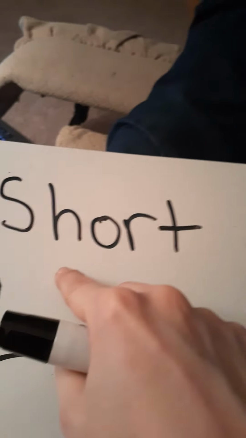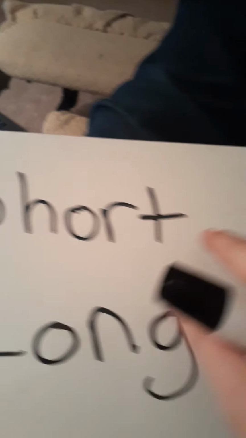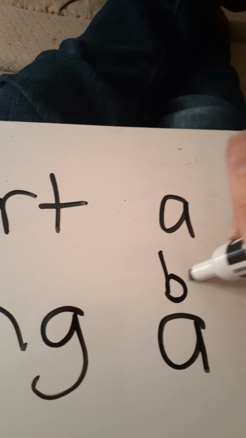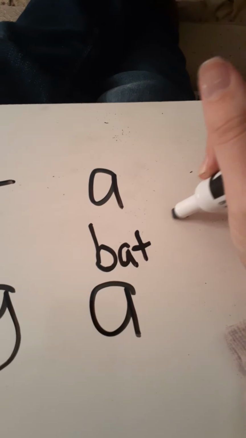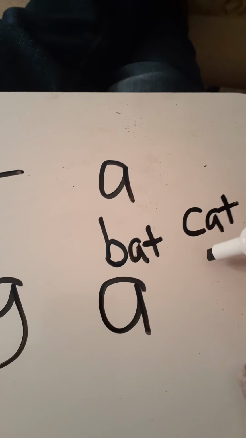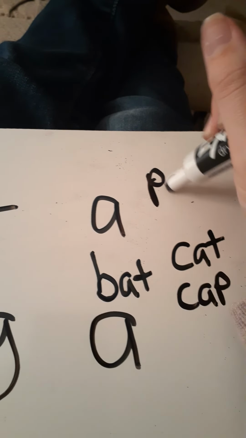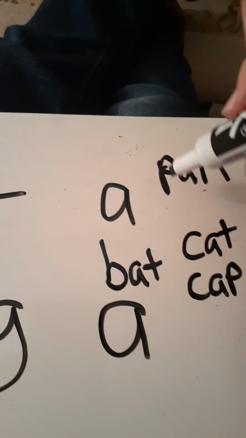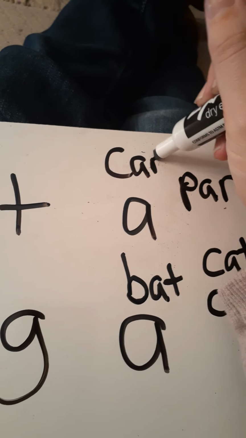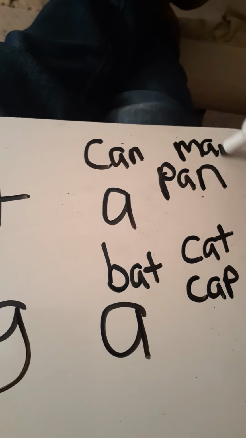Hello, before we get into what we're learning today, I just want to review what we did last week. Last week we learned about long A, but first we're going to review short A. Short A makes the sound ah, like as in bat, or cat, or cap. We know pan has short A. We know can and man have short A.